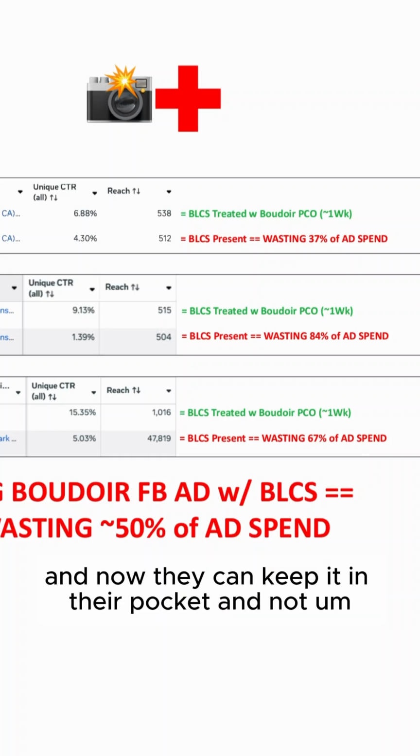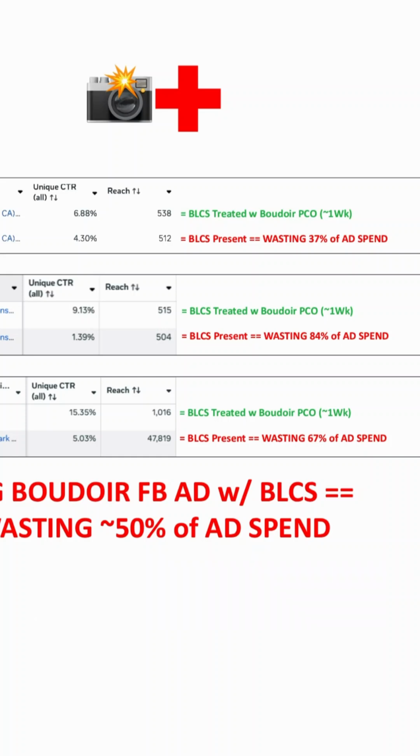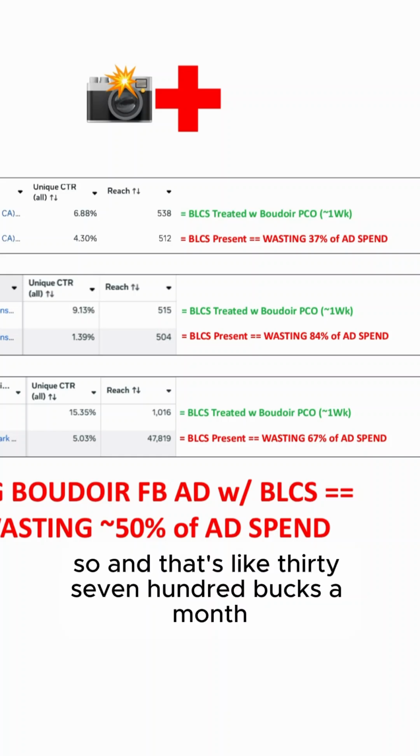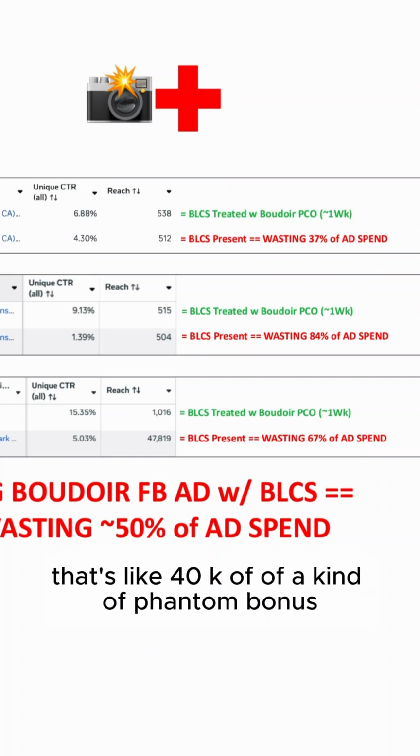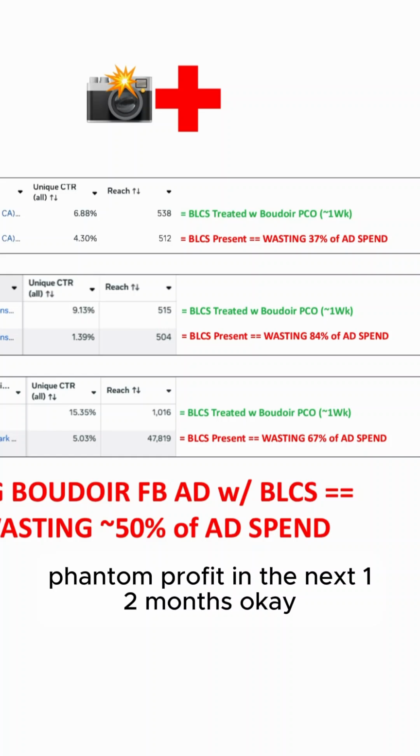And now they can keep it in their pocket and not waste it. That's like 40K of a kind of phantom bonus, phantom profit in the next 12 months.